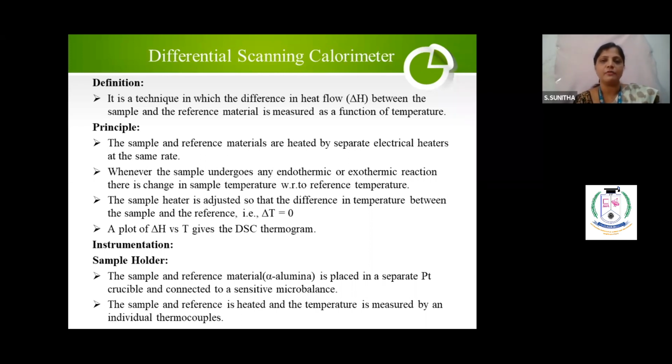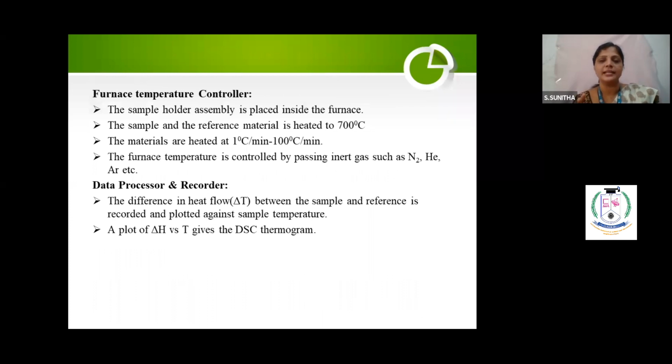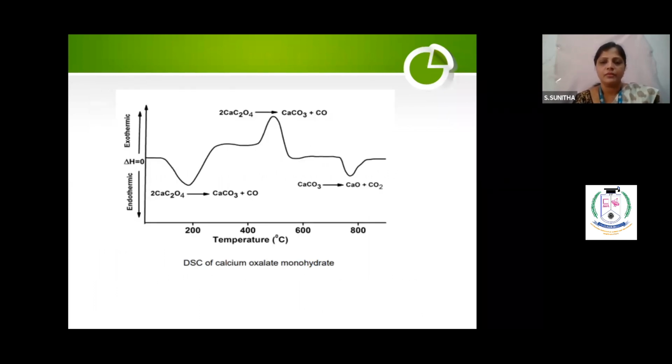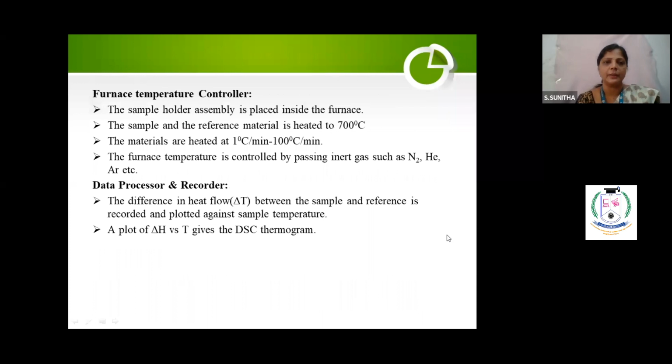Both sample and reference material are placed in a platinum crucible, which is connected to a sensitive microbalance. The sample and reference are heated, and the temperature is measured by individual thermocouples. This entire setup you have to keep in a furnace temperature controller. As I told you, it's the same thing only. The sample and the reference material are heated up to 700 degrees Celsius.